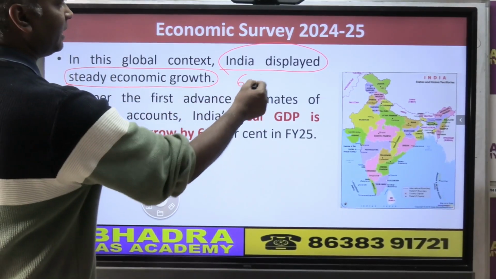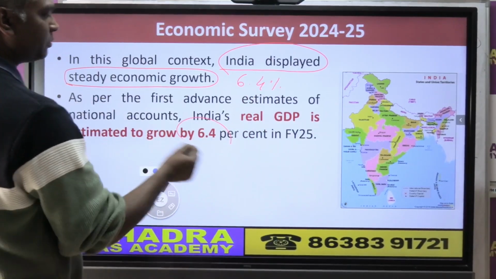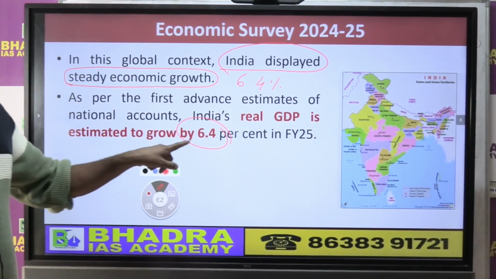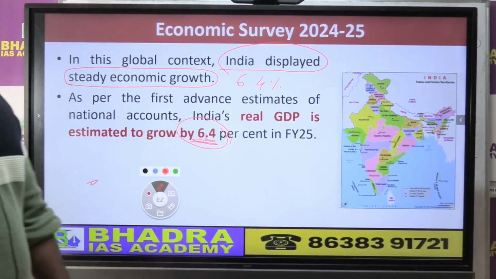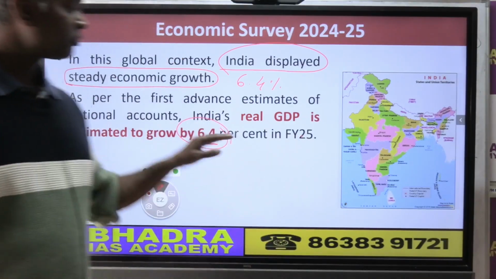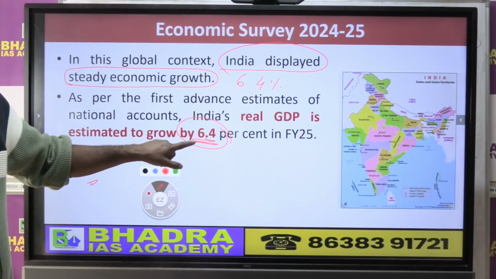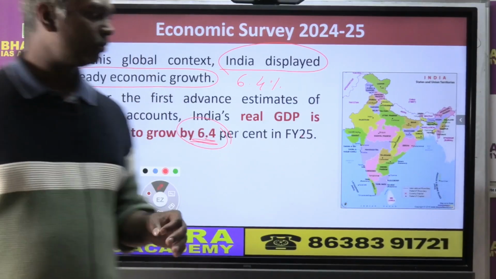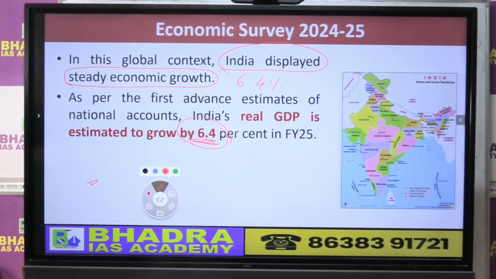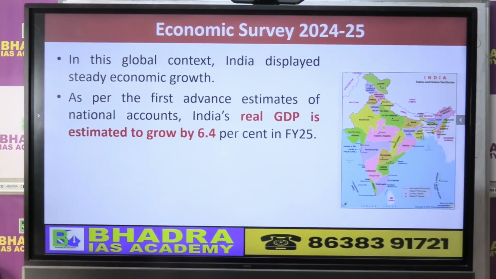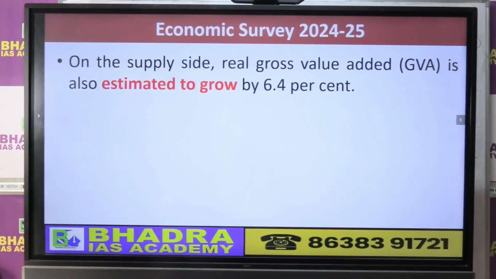as I said, our economic growth was 6.4%. That is what the government is expecting, our GDP to grow by 6.4% in 2024-25. Okay, remember this figure too. So according to the Economic Survey, the Indian economy is expected to grow by 6.4%. Okay. So this is the basic thing the government has said about the economic survey, right?